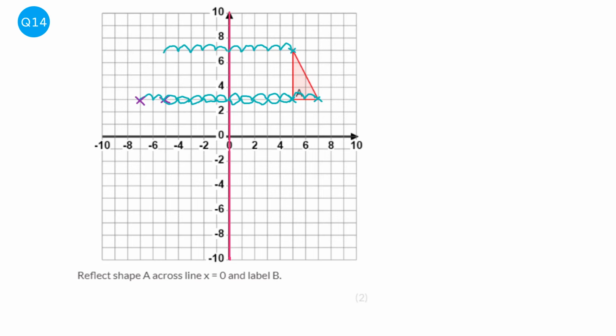And as you get good at it, you don't necessarily need to do all three. You might only need to do one, and you can figure out the rest of them from that. And let's just make sure this is nice and straight. And it says to label our triangle B.